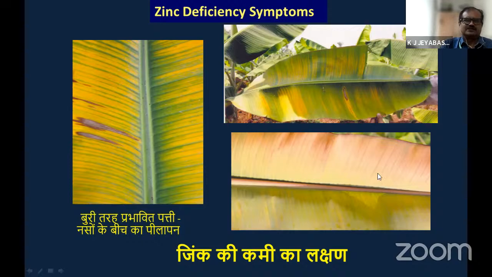You see this type of symptom also will be visible. It is pink coloration. Mostly in the Nendran variety, we have seen this type of symptom. And these are all creating a lot of problems in the formation of good bunches. The quality of the bunches will also be reduced. So one should be very careful in managing the micronutrients.